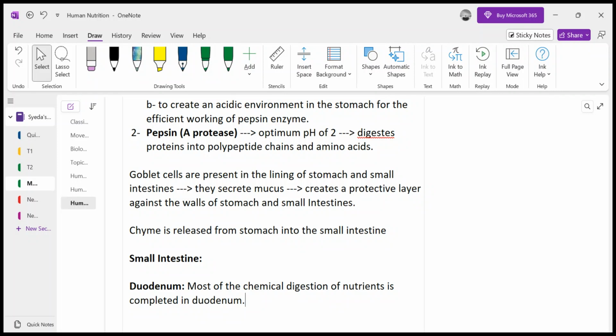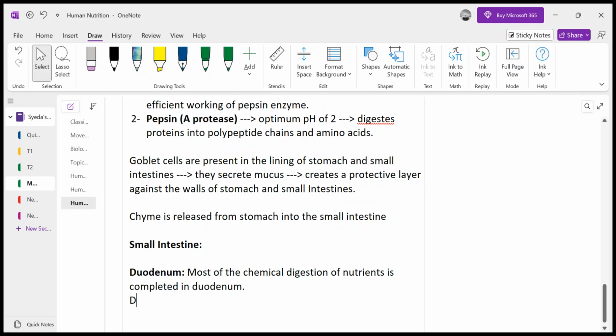So can you imagine how Allah subhanahu wa ta'ala has made the alimentary canal divided into different parts with different structures, with different secretions, with different functions, and even the pH of every part is different, and the pH is maintained by different chemicals which are being released by different parts of the digestive system, right? So in duodenum most of the chemical digestion of nutrients is completed.